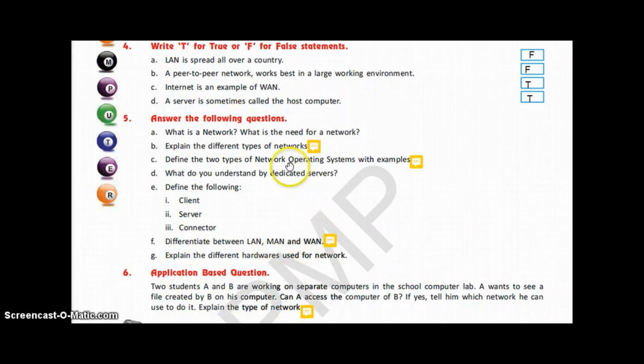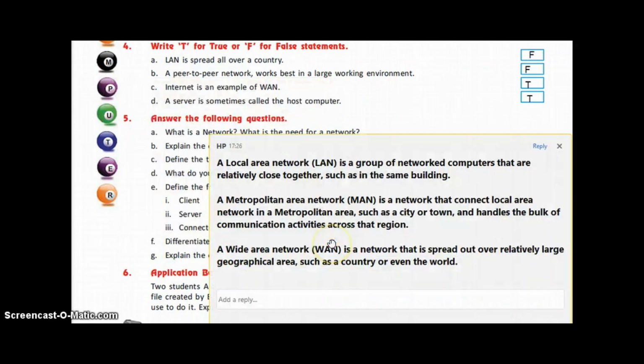You can write the same answer here, or if you want to shorten it, a local area network is a group of network computers that are relatively close together, such as in a small building. A metropolitan area network, MAN, is a network that connects local area networks in a metropolitan area such as a city or town. And a wide area network is a network that is spread out over a relatively large geographical area like a country or even the world.